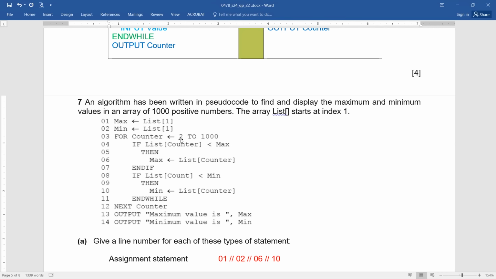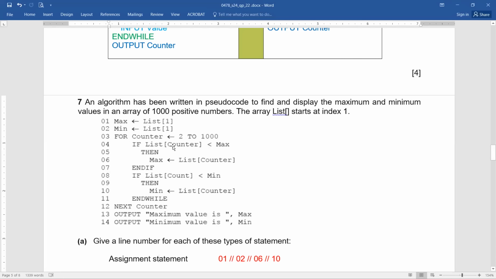Now you can see max equals list of 1, min equals list of 1. This is actually the very first thing. Already the data is stored in an array, and we are simply storing the value of the first index of the array in the variables max and min. The same value moves to both.